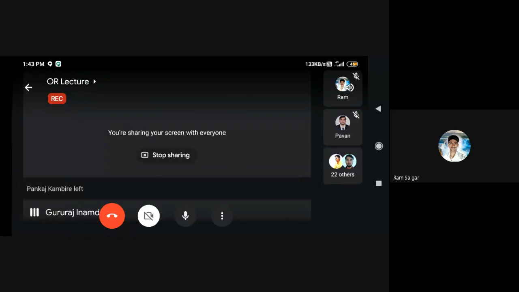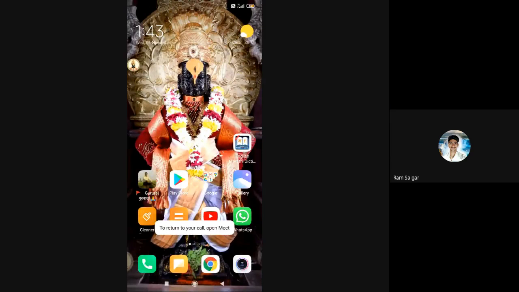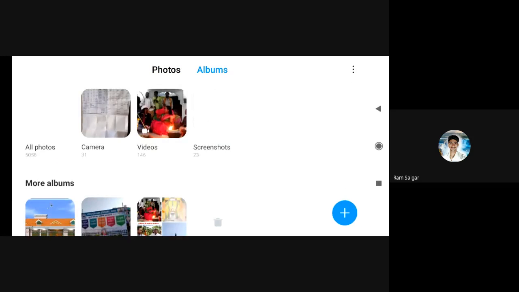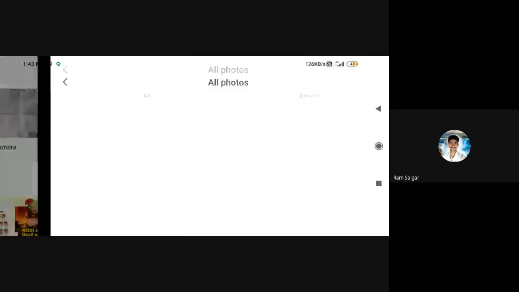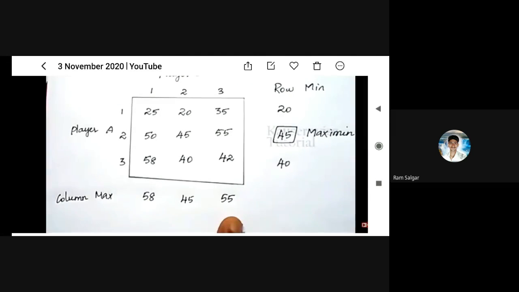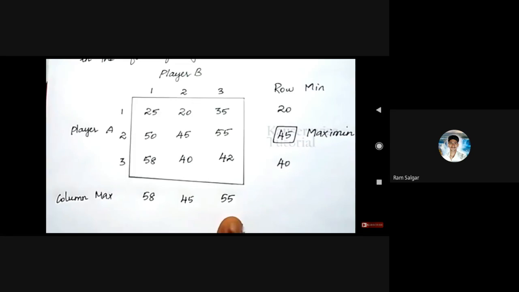Yesterday I gave one example, so today also I will share that example. What is the difference between maximin and minimax values? Now this is the example we took in the last lecture. Player A has vertical strategies, strategy 1, 2, 3, and player B has horizontal strategies 1, 2, 3.